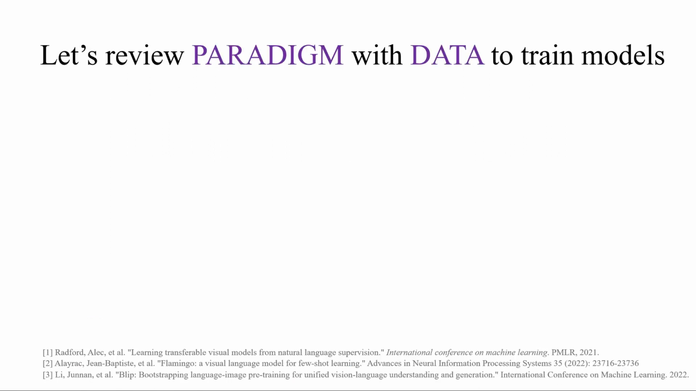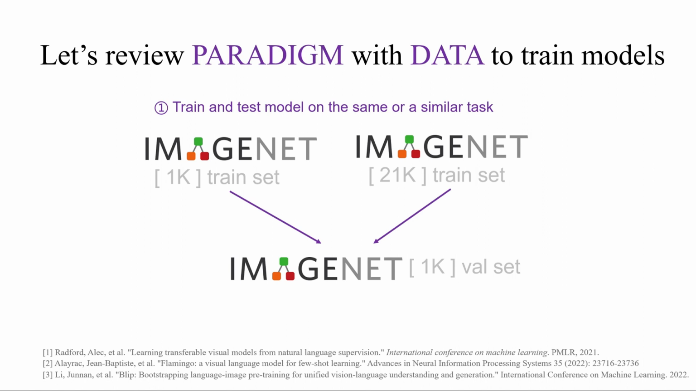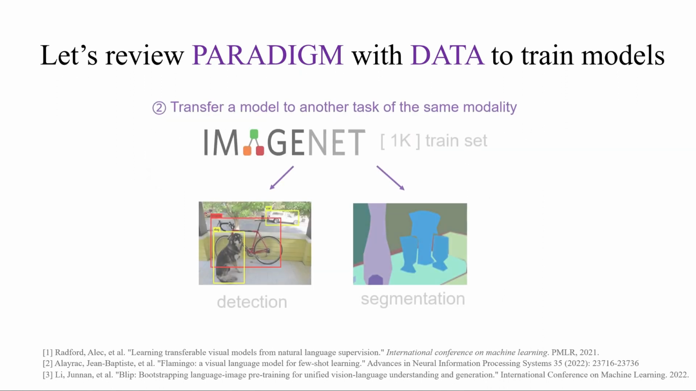Let's continue by reviewing the evolution of data paradigms in model training. Initially, we leveraged datasets like ImageNet with a singular modality, training and validating on tasks like classification. Then, the second paradigm shift we see in training AI models is cross-task transfer learning within the same modality. After training on ImageNet, models demonstrate strong pre-training adaptability by performing different tasks, such as detection or segmentation. This versatility is a testament to the transferability of learned features, but our research doesn't stop there.